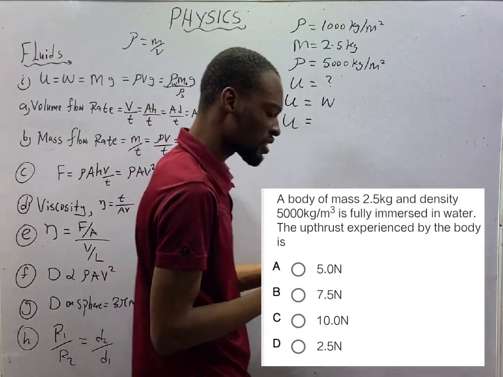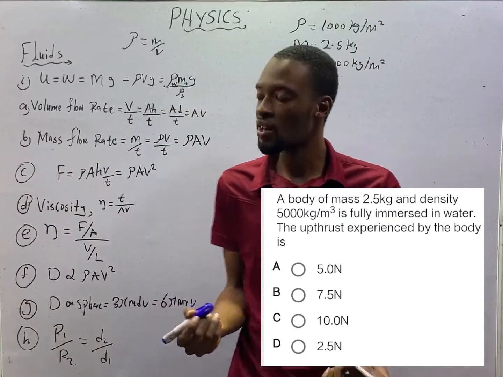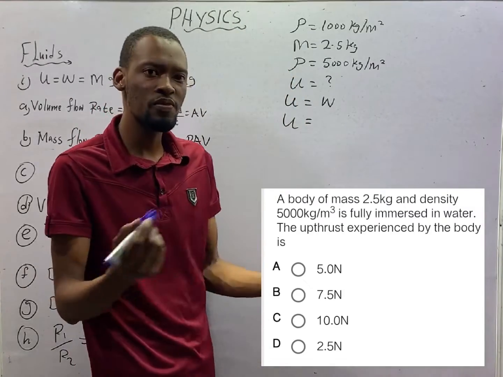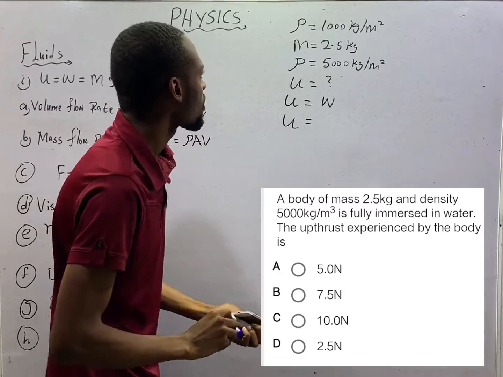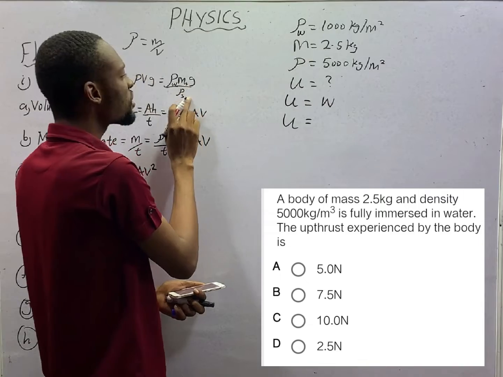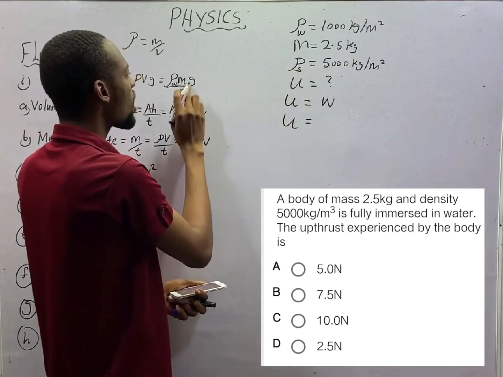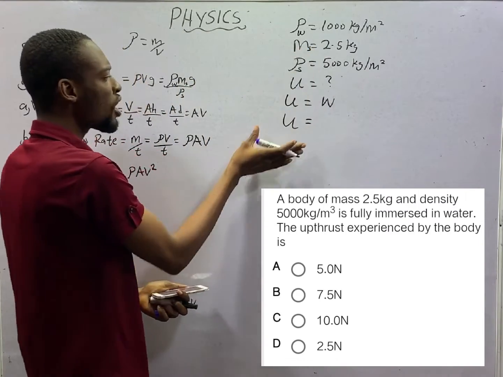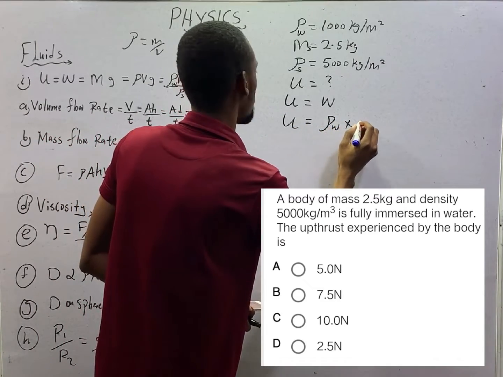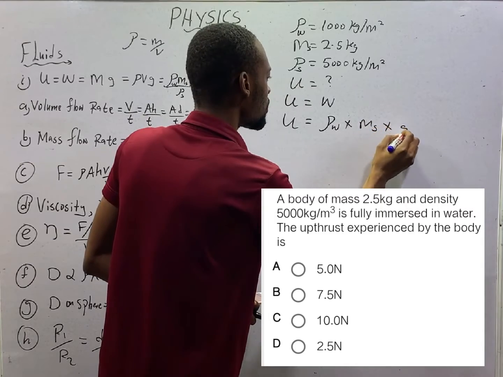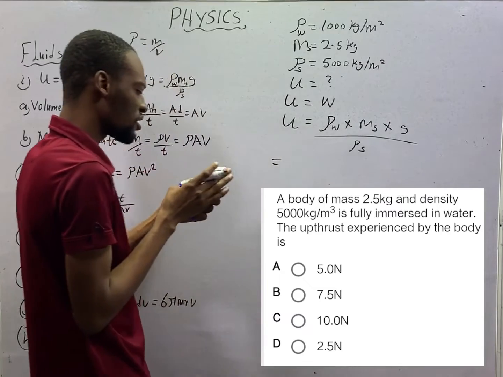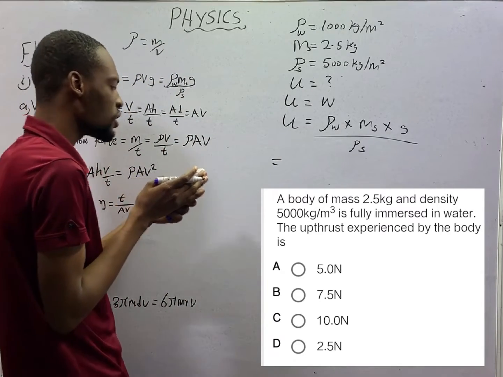So, if you are given questions like this and you are not given the density of water, in fact, write the density of water out first for any question that has to do with fluids. From here, we have the density of water, we have the density of the solid, and we have the mass of the substance. So upthrust will simply be this formula: density of water times mass of the substance times g all over density of the substance.